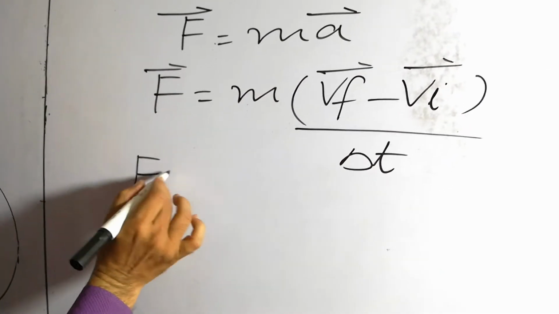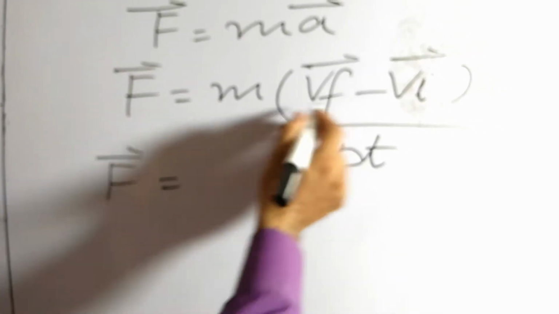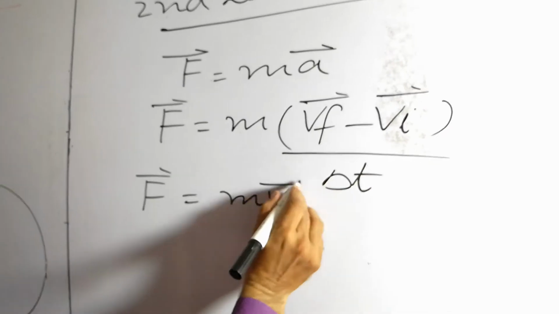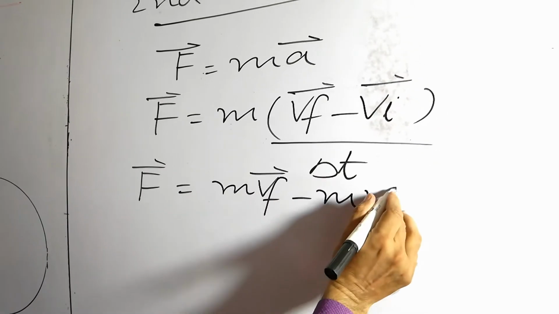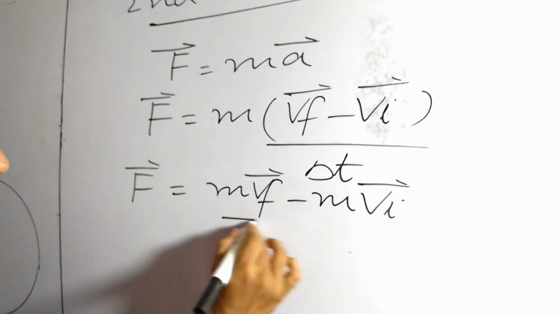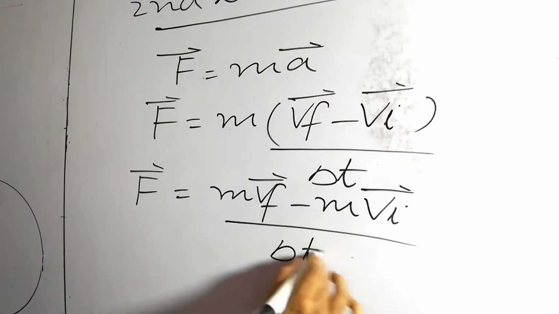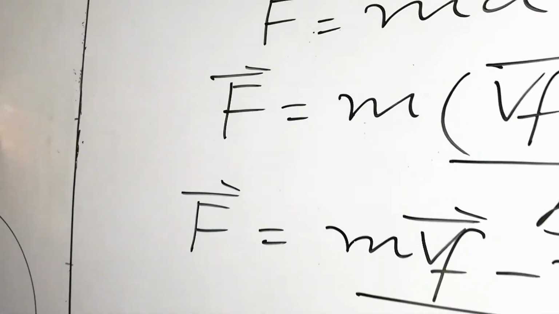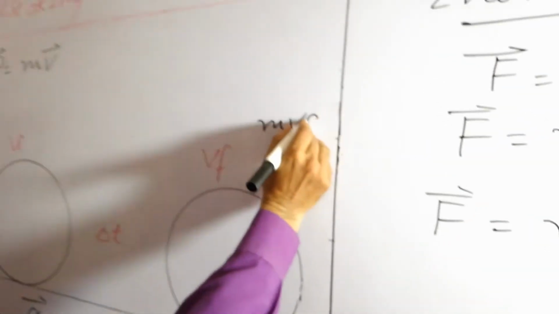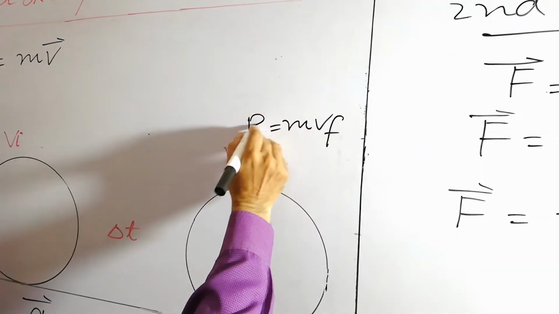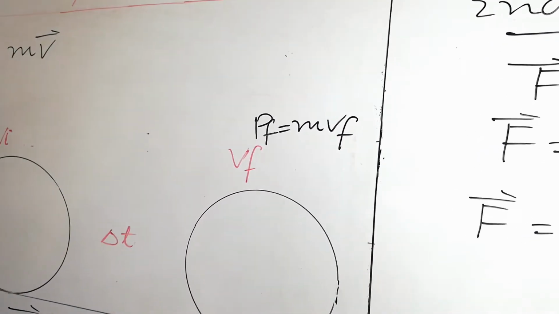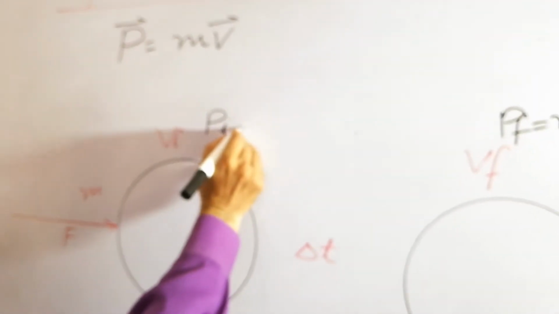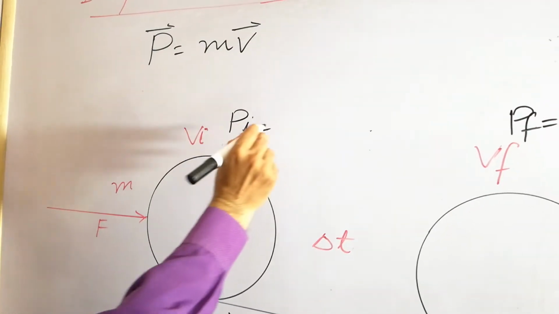By multiplying m inside, we get mVf minus mVi divided by delta t. What is mVf? It is the final momentum, students. mVf is the final momentum, that is Pf. And how do we get the initial momentum? Pi, by multiplying mass with the initial velocity.